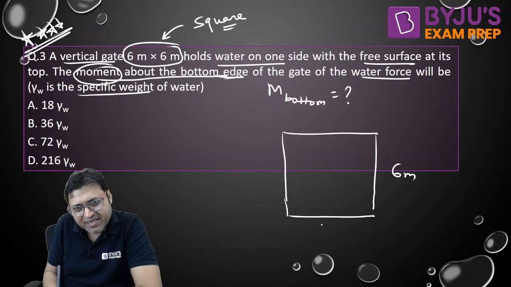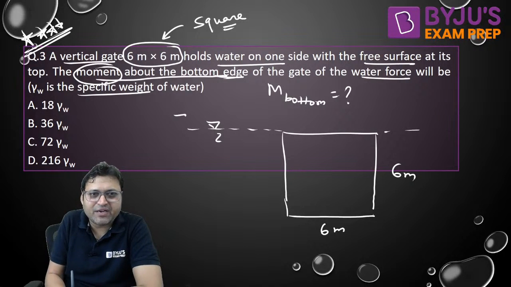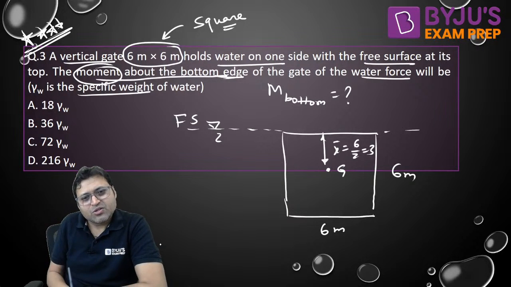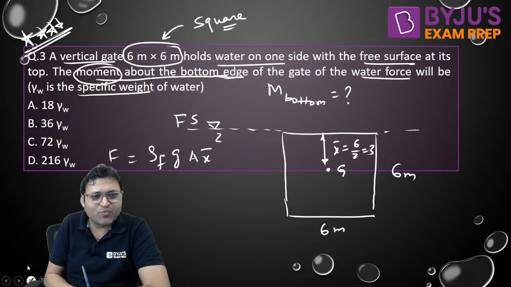This is 6 meter, this is 6 meter, and the free surface is coinciding with the top edge. This is how it is. So if I ask you the location of G, you will say x bar will be equal to 6 by 2, that is 3. Yes or no? So if I ask you what is the formula for force, rho of the fluid into G into A into x bar. This is the formula.